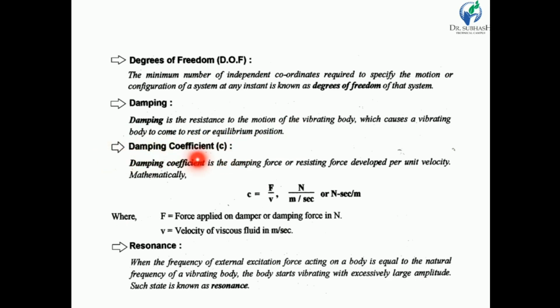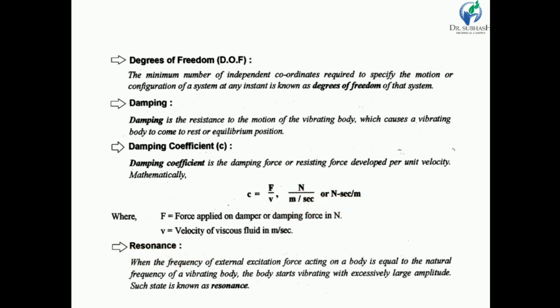Damping coefficient. The damping coefficient is the damping force or resisting force developed per unit velocity. So the damping coefficient is mathematically represented by small c is equal to capital F by V. So damping force per unit velocity is known as the damping coefficient. So the unit is Newton divided by meter per second, so Newton second per meter is the unit.